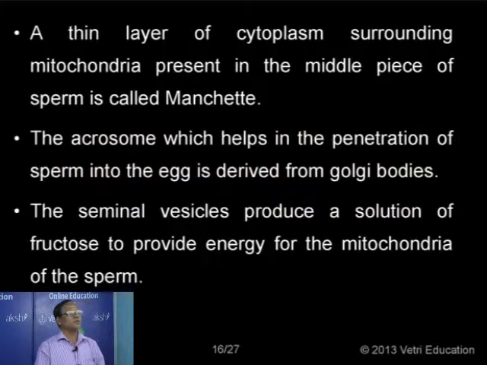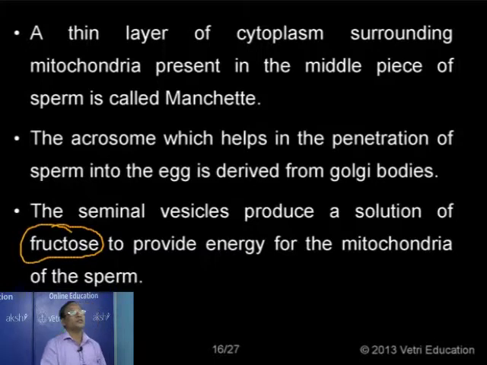The seminal vesicles, one of the glands associated with the male reproductive system, secrete a solution that contains fructose. It contains more fructose sugar, and that provides energy to the mitochondria for the formation of ATP. That provides the ability for the sperm to move.